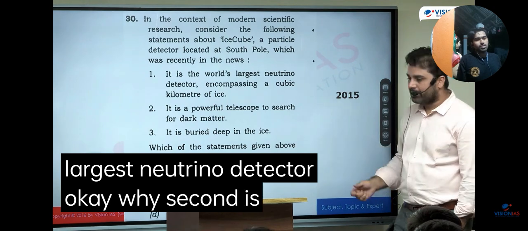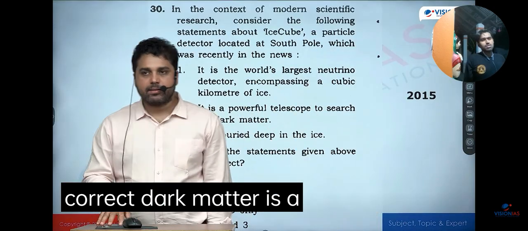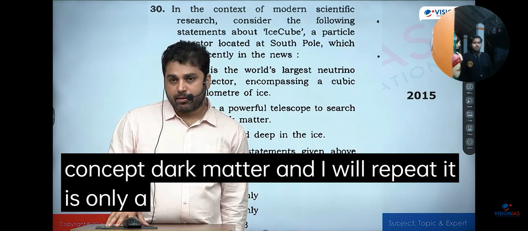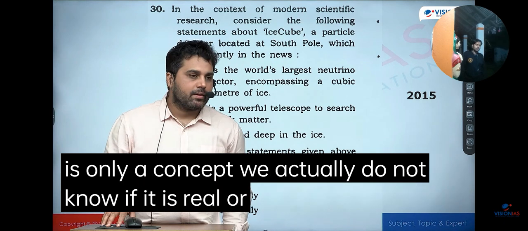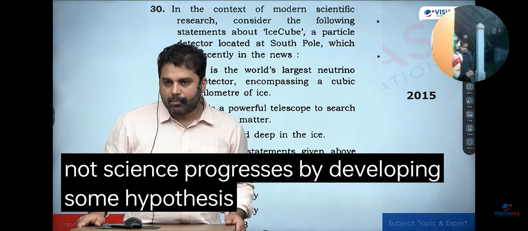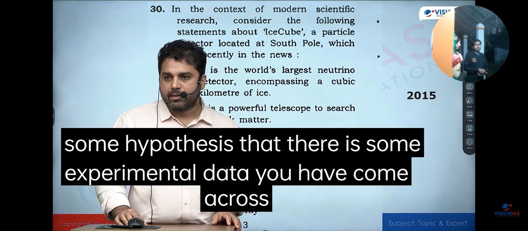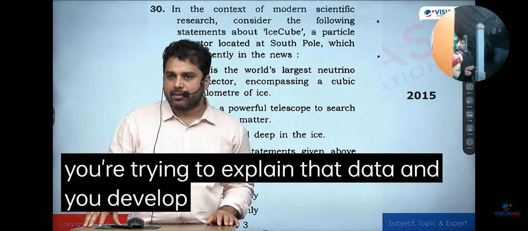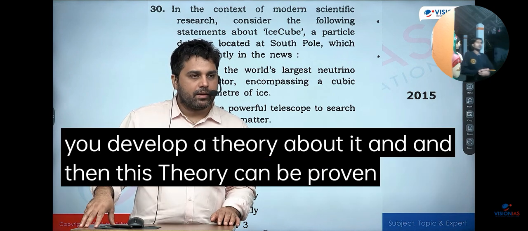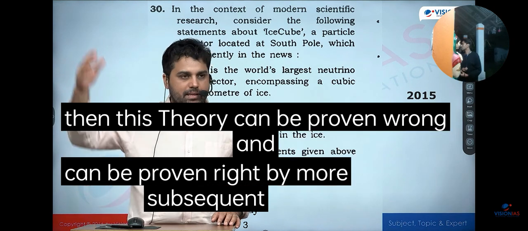Okay, why is the second correct? Dark matter is a concept. Dark matter, and I will repeat, it is only a concept. We actually do not know if it is real or not. Science progresses by developing some hypothesis: there is some experimental data you have come across, you're trying to explain that data, and you develop a theory about it. And then this theory can be proven wrong or proven right by more subsequent experiments, right?